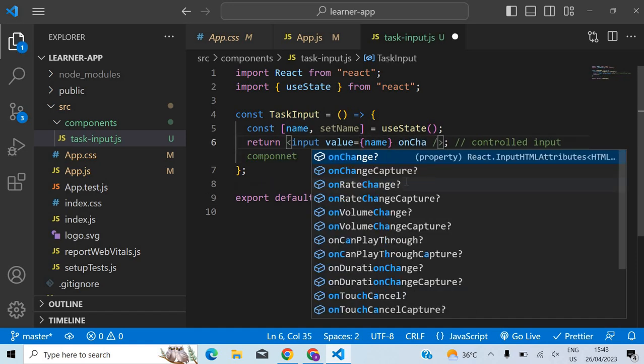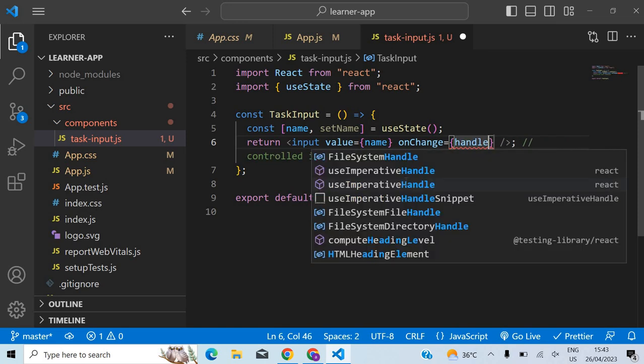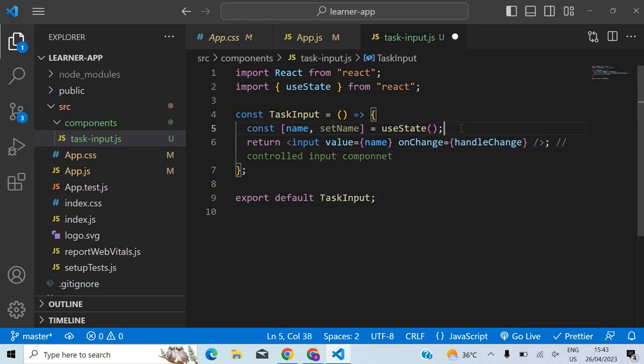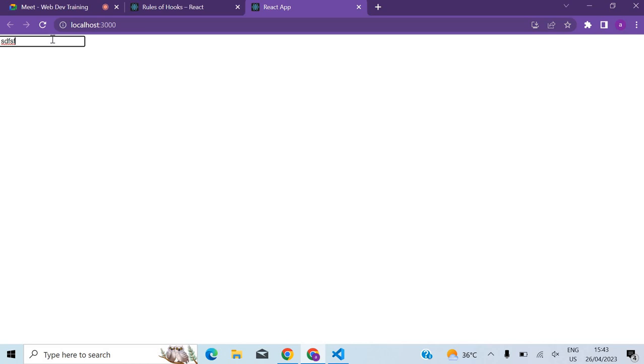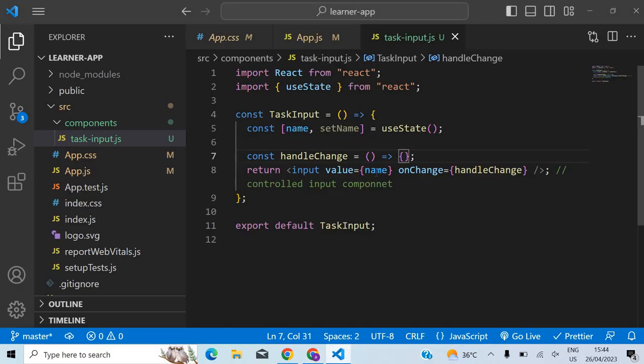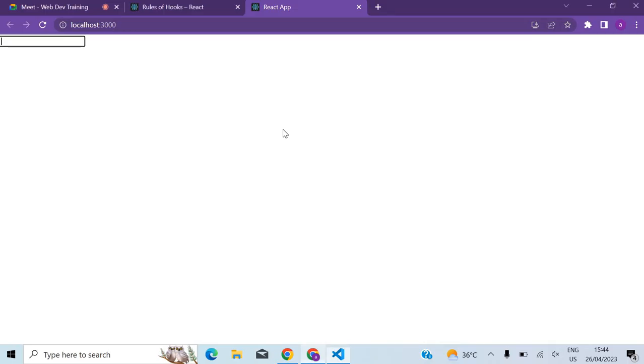Let's say on change, handle change, const handle change. This is an empty function, it does not do anything. Now let's see this case. It's strange, how is it working? No, but that doesn't matter. Maybe that could be a reason actually. Let me check the console.